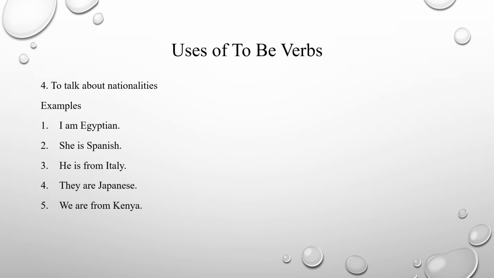And the next use of to be verbs is to talk about nationalities. Like this. I'm Egyptian. She is Spanish. He is from Italy. They are Japanese. We are from Kenya. If we want to chat about nationalities or where we come from, we can use to be verbs.